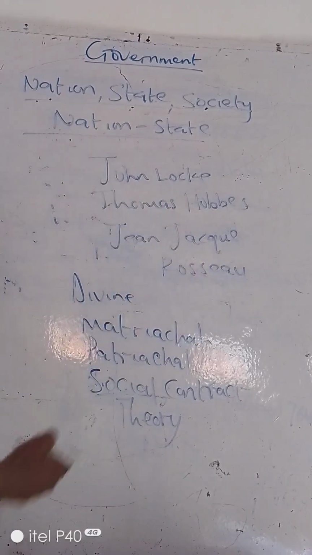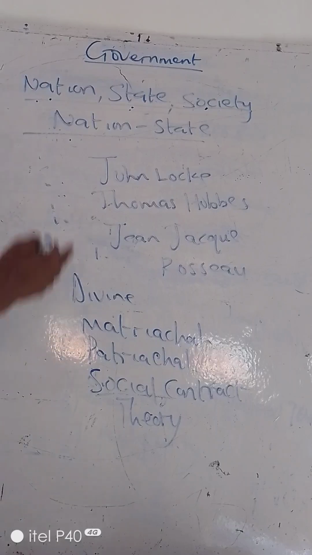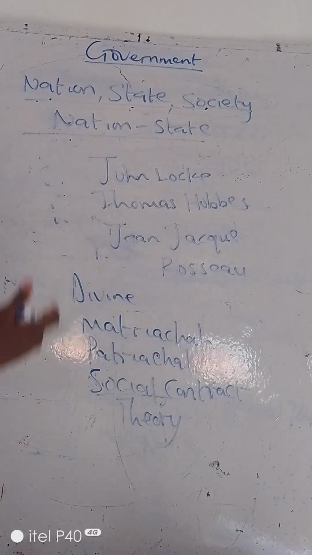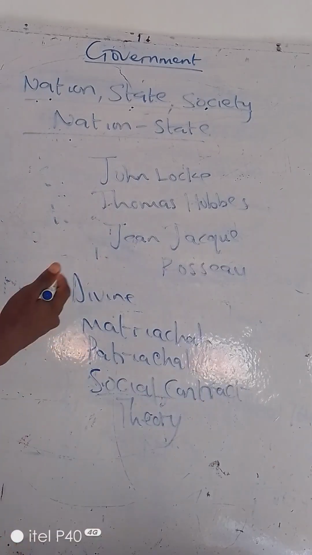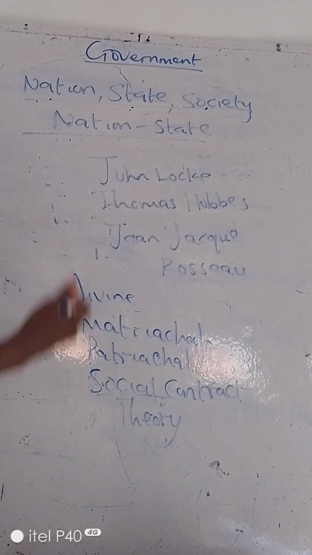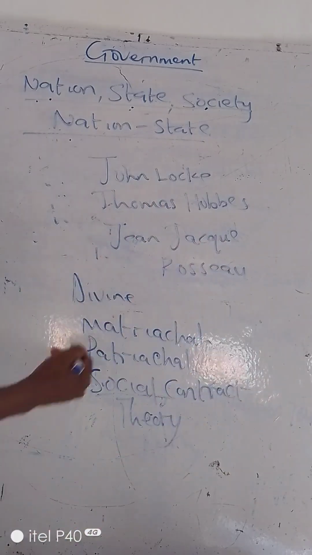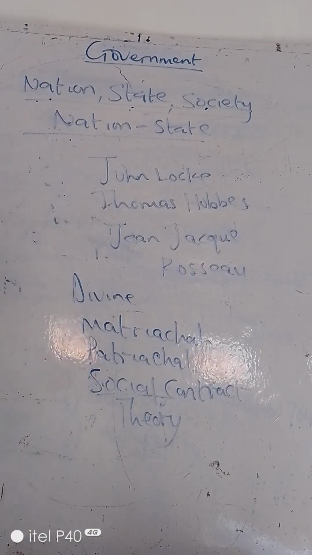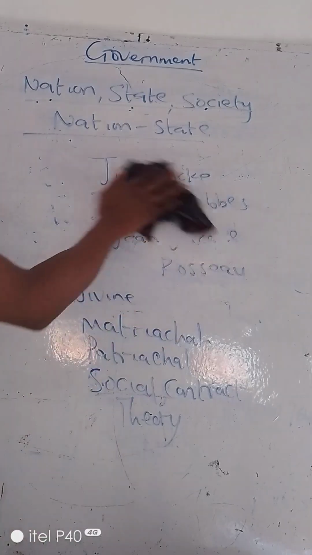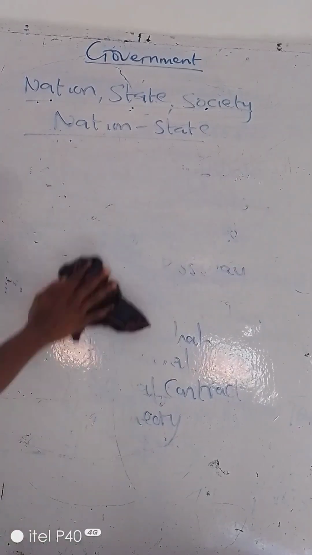They are all associated with the social contract theory, which believes that there is a contract between the governed and the government, between the rulers and the ruled. Once the government is doing well to the people, they will support. So they believe there is a contract: if you are doing well, we support you. So let's go to the features, or characteristics, of a state.